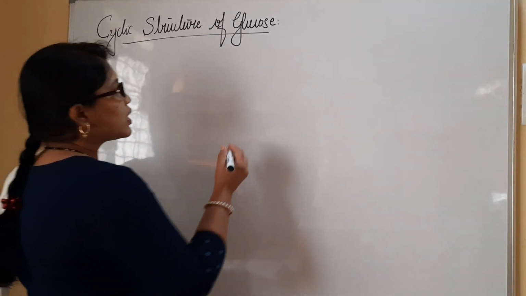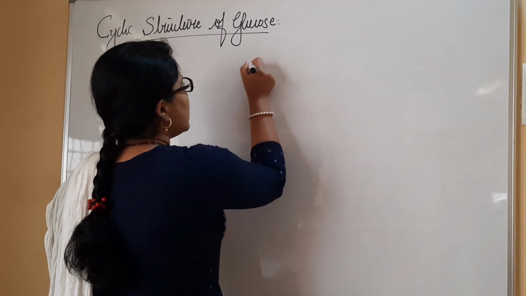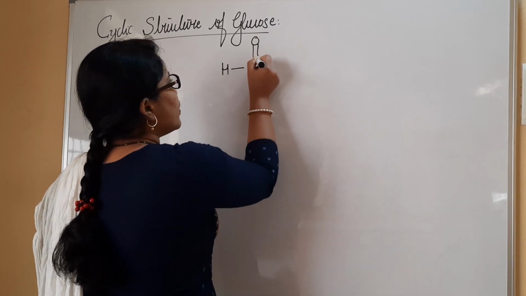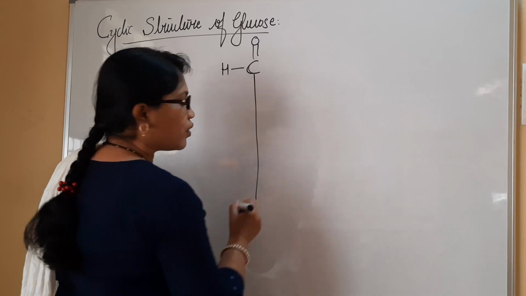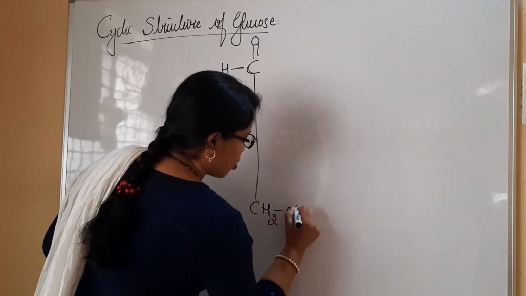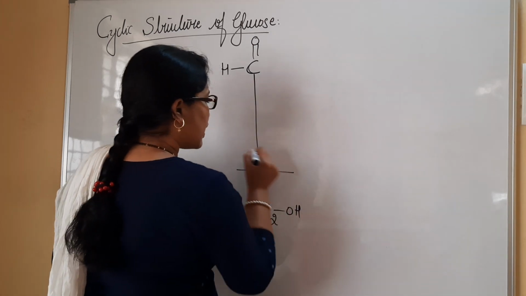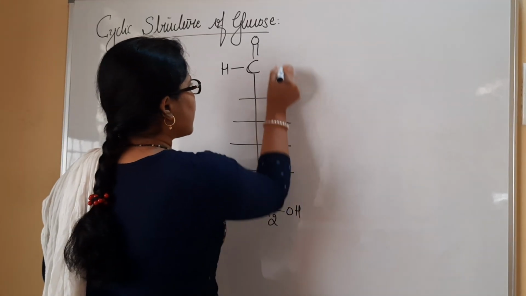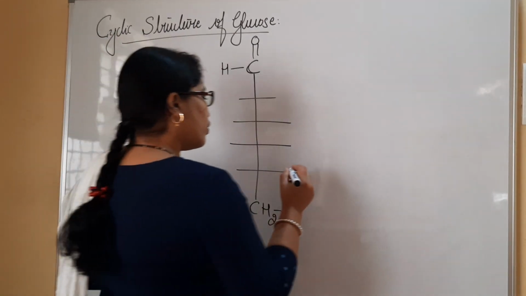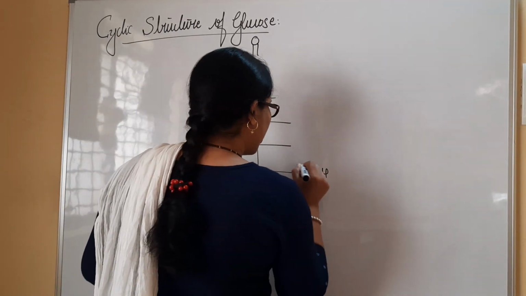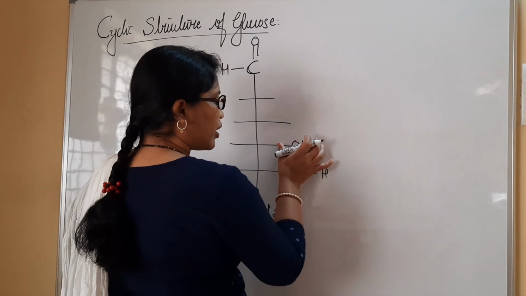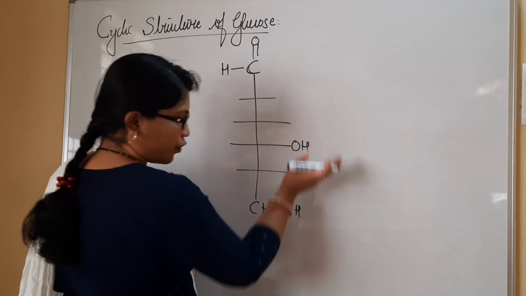So when you consider the structure for glucose, I must write a carbonyl group present. So this is the carbonyl group, which we consider present at the first carbon atom. And at the last I have a primary alcoholic group. So this is the second carbon, third, fourth, fifth, and the last sixth carbon atom. Now when you write the hydroxyl groups, I could write like this. I have the three hydroxyl groups at the right side when we write from the bottom.